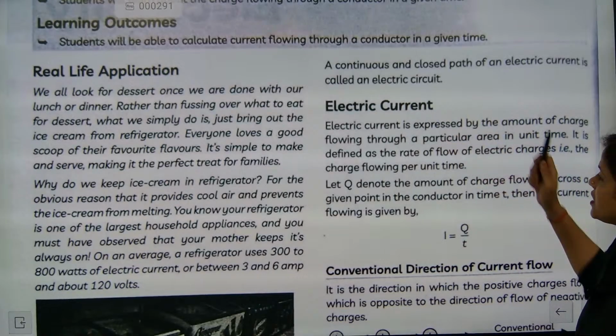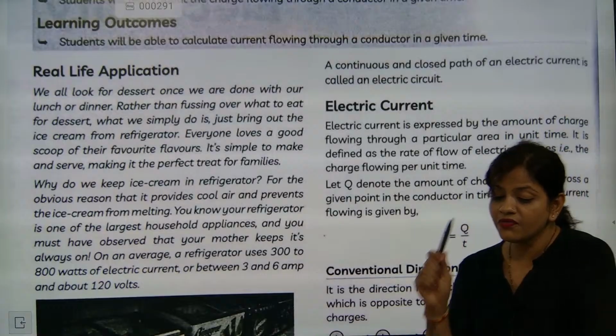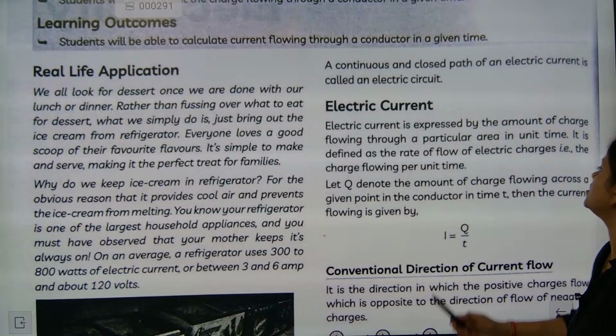Okay. So now electric current. We know that current formula. Now here, what is the formula? We are expecting 2-mark questions. Now what type of questions will come? Let's check this one, beta.